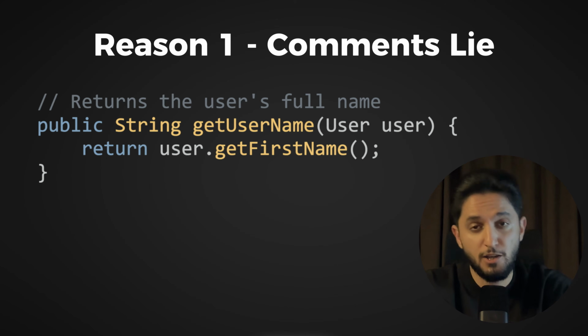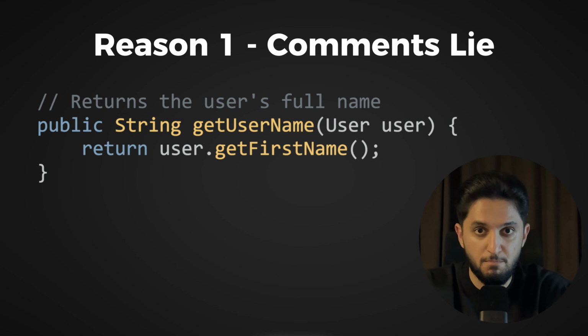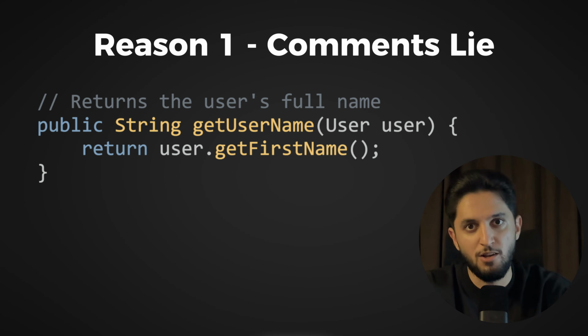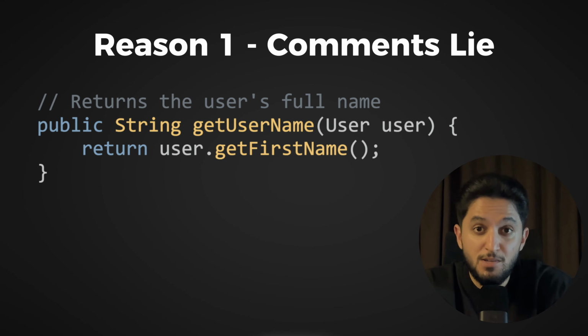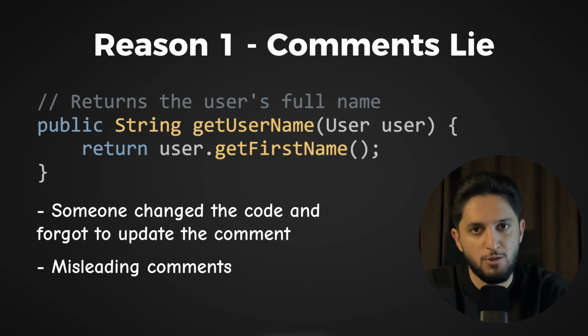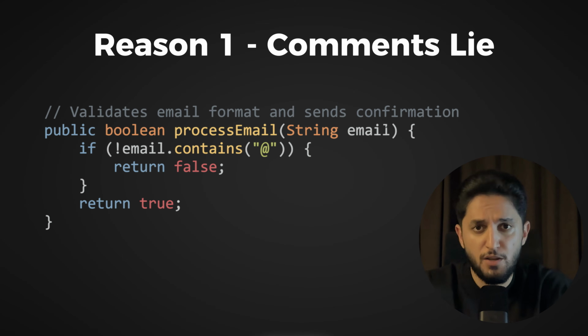Here's what I mean. Take a look at this code. The comment says return the user's full name. But the code only returns the first name. The comment is lying. How did this happen? Simple. Someone changed the code and forgot to change the comment. Now the code is worse than useless. It's misleading.